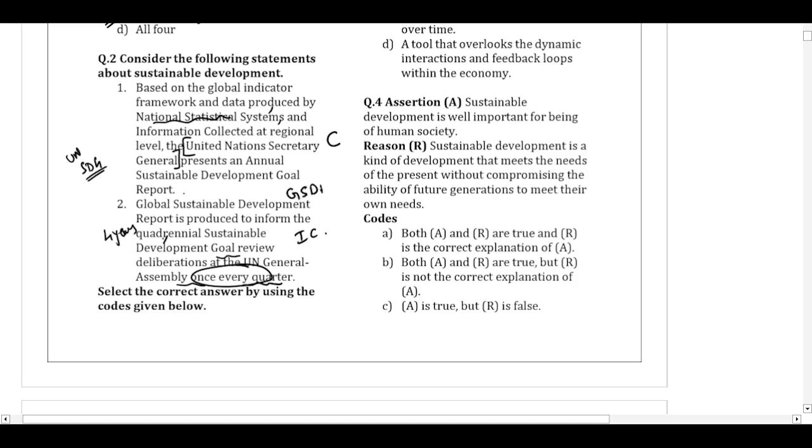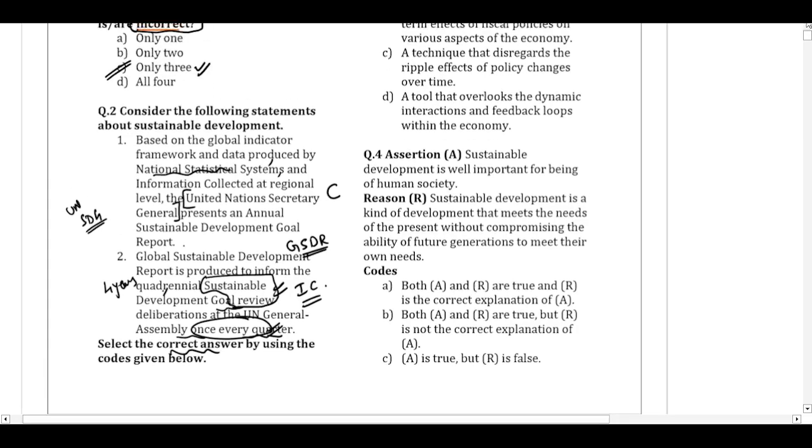The Global Sustainable Development Report, also known as GSDR, is produced once every 4 years and not every quarter. And why is this done? It is done to inform about the Sustainable Development Goal reviews. So this objective is correctly mentioned, but the period is wrongly mentioned. Hence, this statement is incorrect. It is not every quarter. Select the correct answer. The correct answer is only one.